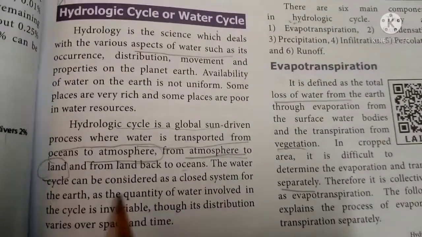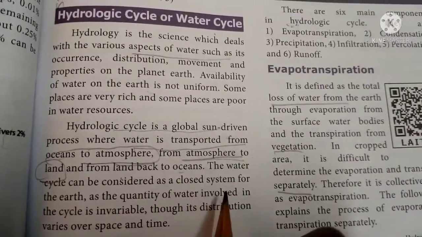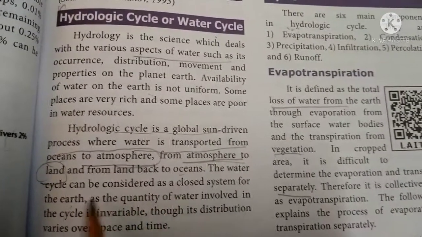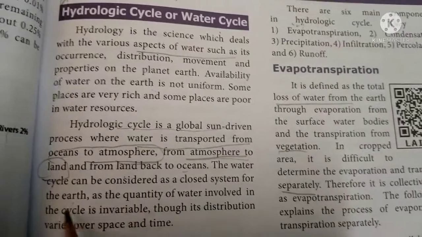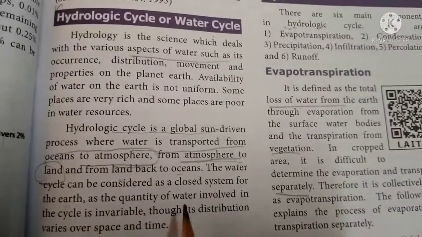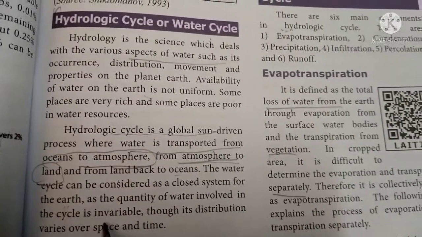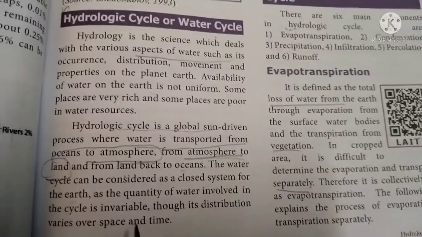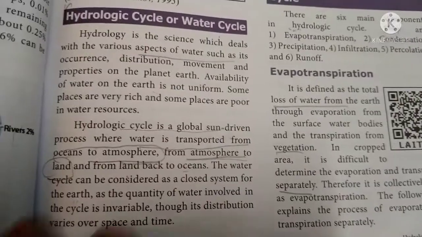The water cycle can be considered a closed system for the earth. The quantity of water involved in the cycle is invariable, though its distribution varies over space and time.